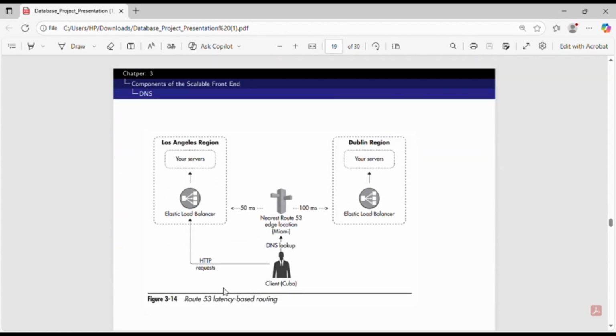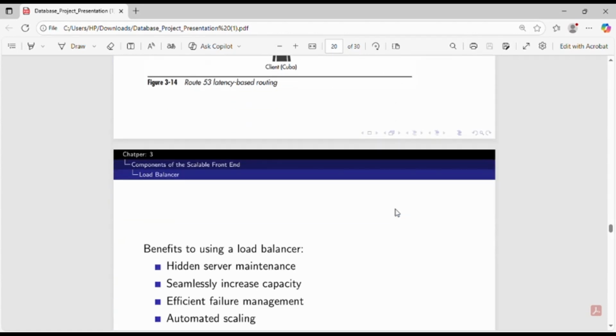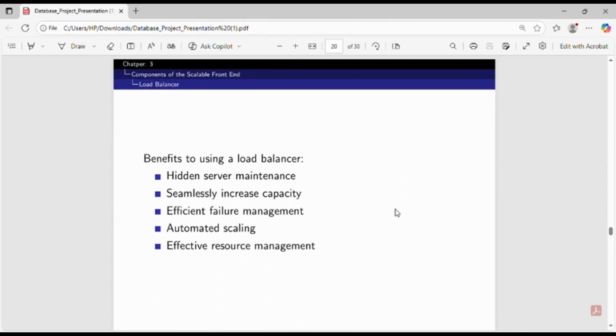Then we can see this is DNS. Here these are clients, then this is DNS lookup, HTTP request, server. Then we can see the load balancer. Here are the benefits of using a load balancer.